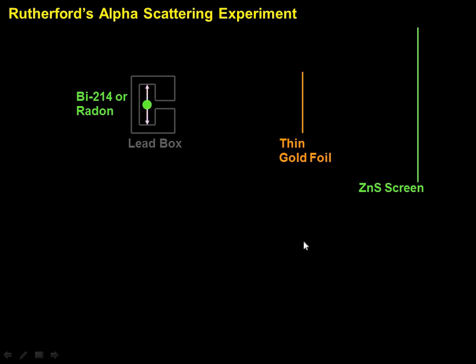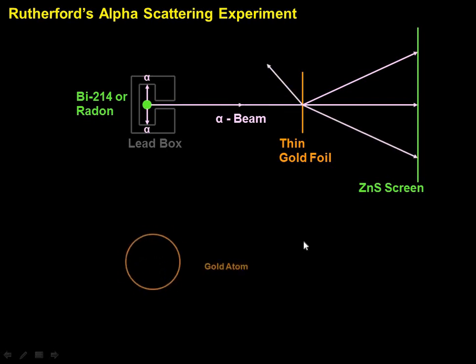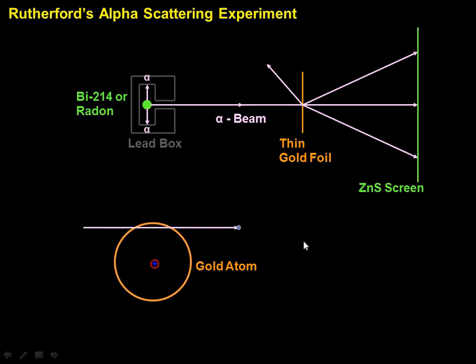The radioactive element starts giving out alpha rays. Those alpha rays pass through the thin foil, and scintillations are observed on the zinc sulfide screen, the ZnS screen, which acts like a photographic film. Some of the rays passed through and some were reflected. If you want to represent this, consider the gold atom in the thin foil.